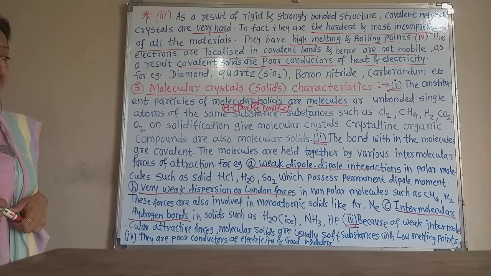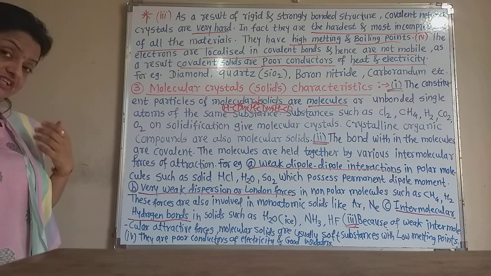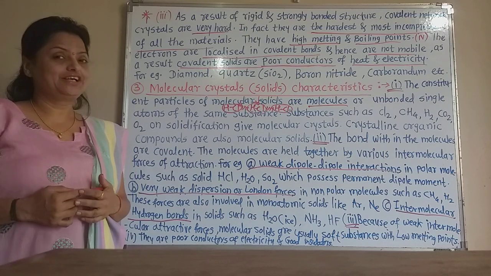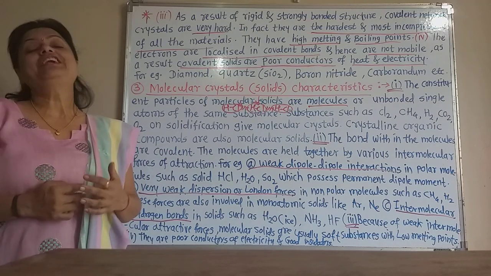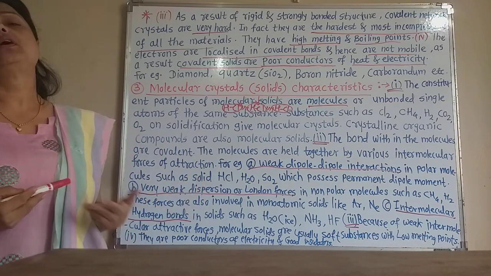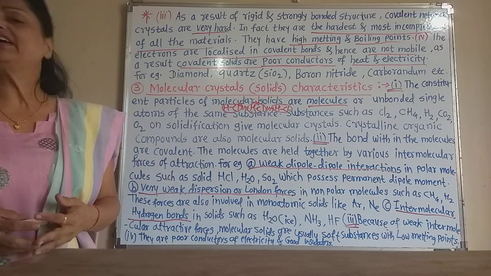Because of the weak intermolecular attractive forces, these molecular solids are usually soft. All these, dipole-dipole interaction, hydrogen bonding or London forces, are weak intermolecular forces.